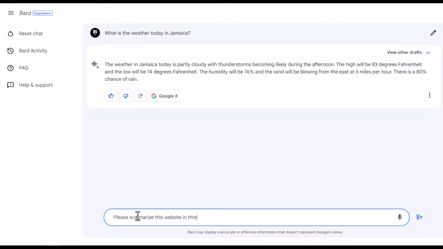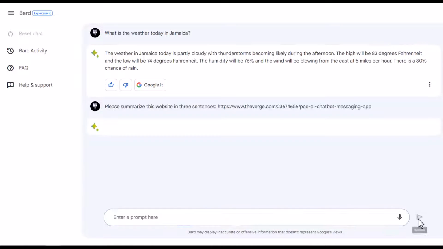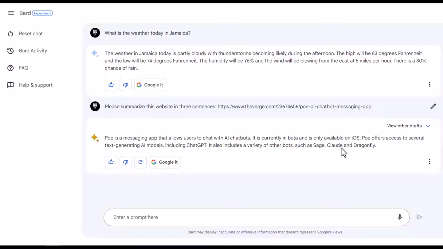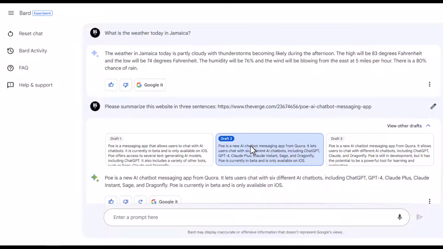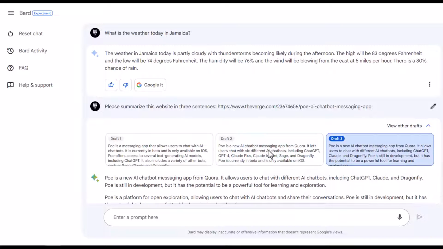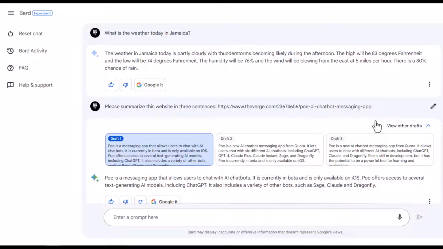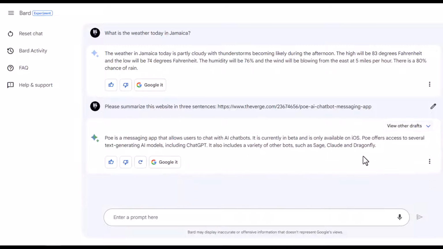Let's say 3 sentences. And let's paste the link. And let's see what Bard is able to do. Now, as you can see, it basically generated a simple response. You could select view other drafts. So you could see draft 2 and 3. So this is the best one and it automatically selected that one for us.